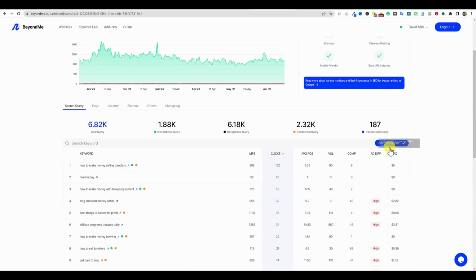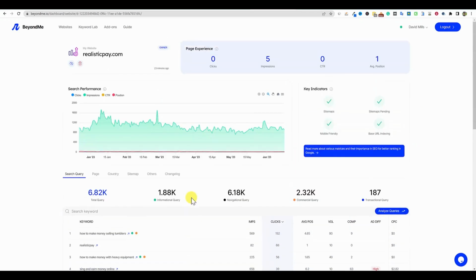Well, one of them is right now I'm only seeing a button that allows us, during our site on the websites section, to analyze all queries. But if I analyze all these queries, it's going to eat up all my credits. I don't even have enough credits to do that. So what if I only want to analyze 100 right here that all get a lot of impressions but no clicks, something like that, right? So a little bit more granular control over the website section would be really, really good.